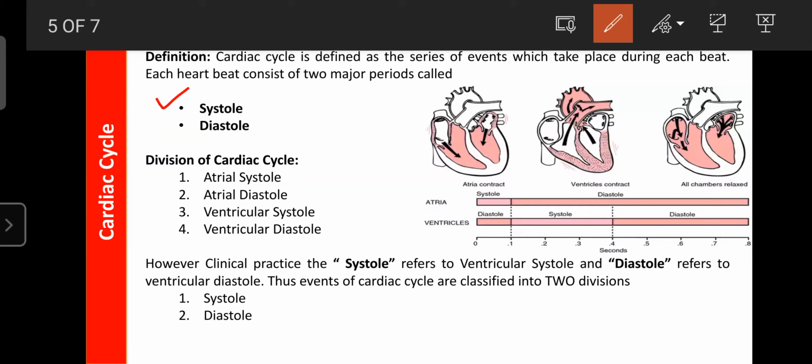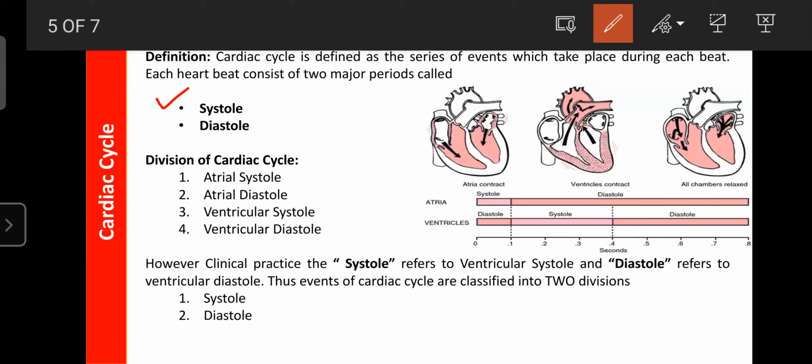But in clinical practice, when doctors write systole, it refers to the ventricular systole, not atrial systole. So in clinical practice, systole means ventricular systole, and diastole refers to ventricular diastole, because it is the most important event. Okay, it is helpful for pumping the blood. So systole refers to ventricular systole in clinical practice, as well as diastole refers to ventricular diastole.